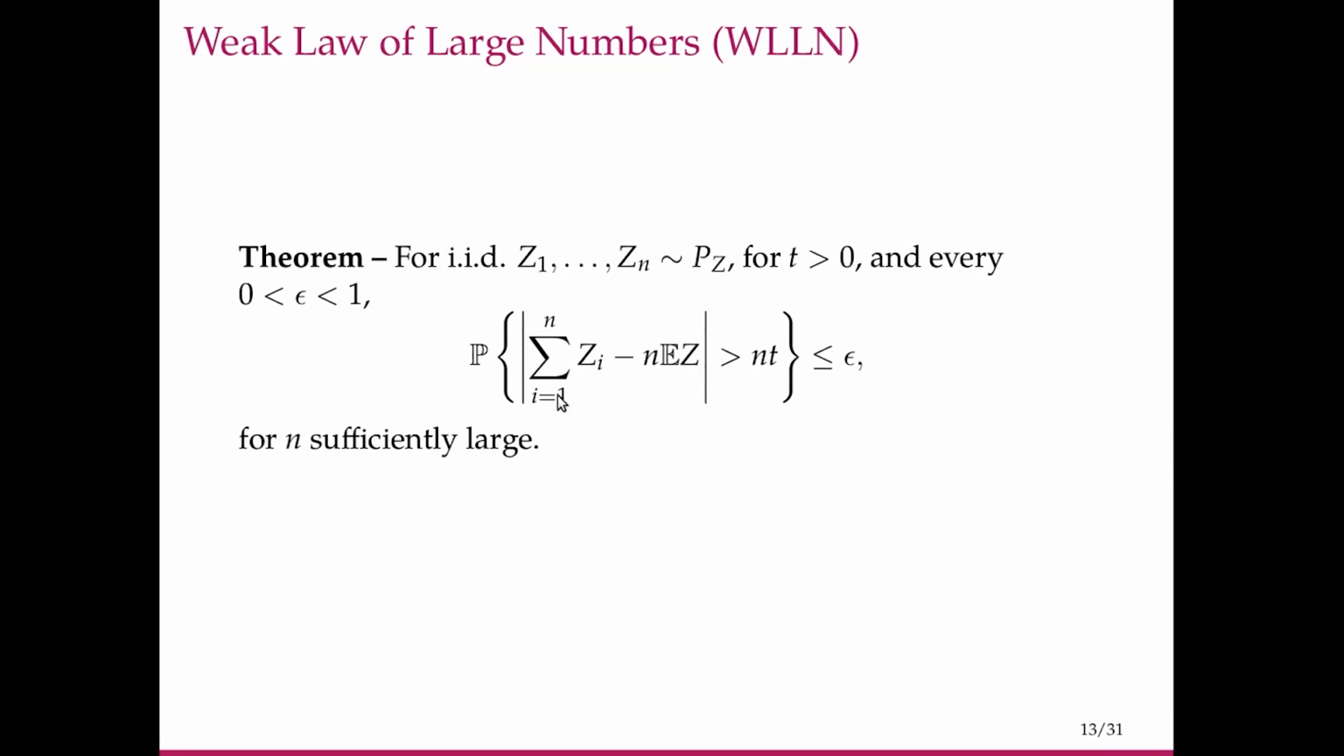So as you collect more and more samples, the probability that the average of these random variables differs from their mean by more than t is going to be less than or equal to epsilon. We'll use this theorem to say something about the minimum length of a source code for a discrete memoryless source.